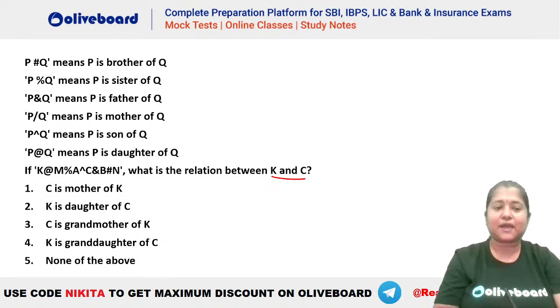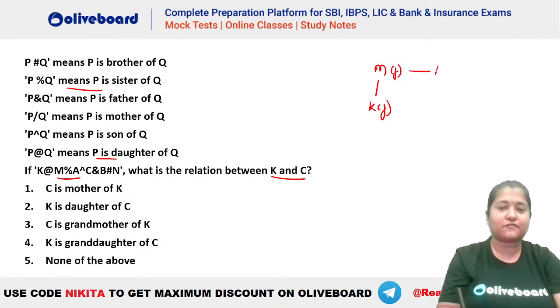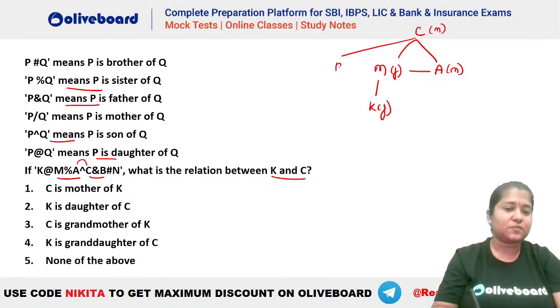K at the rate M. At the rate means daughter. So K is the daughter. So K is a female person. She is the daughter of M. M percentage A. Percentage means sister. So M is a sister of A. So A will be here. A cap C. What is the meaning of cap? That is son. So you can see A is the son of C. So C has to be here. Then we have C ampersand B. Ampersand means father. So C is a male person and he is the father of B. So B will be here.